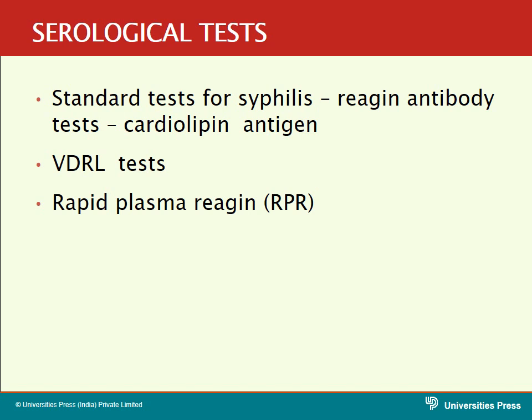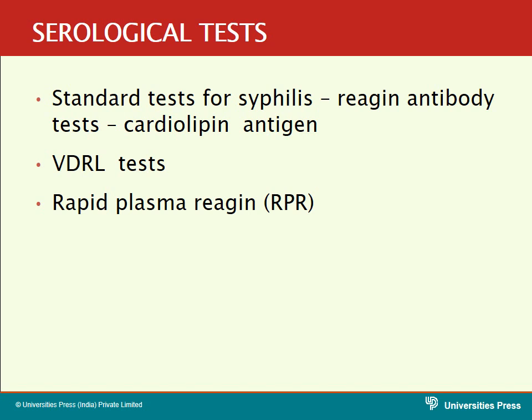So this standard test for syphilis includes the reagent antibody test, also known as the non-specific test. Here the antigen we are using for the detection of the antibodies in patients with syphilis is not the specific antigen, but a non-specific antigen, that is cardiolipin antigen.